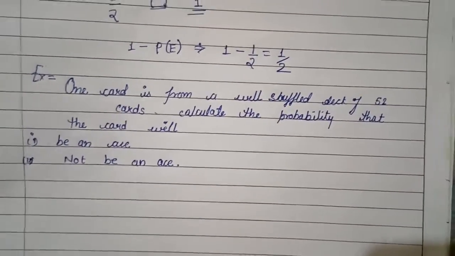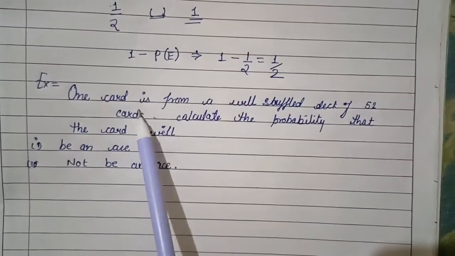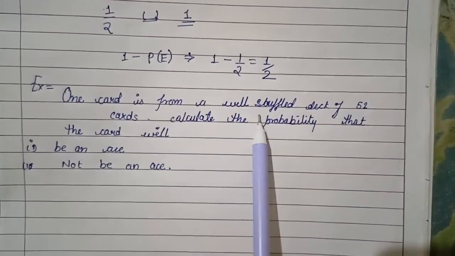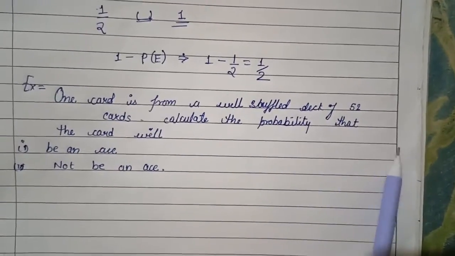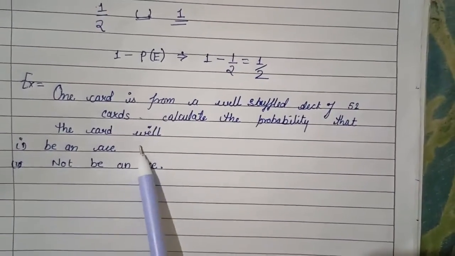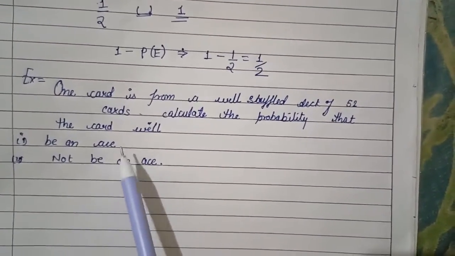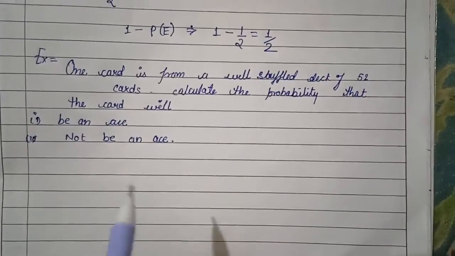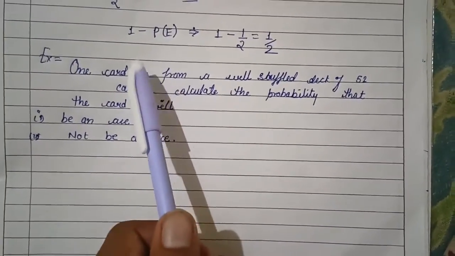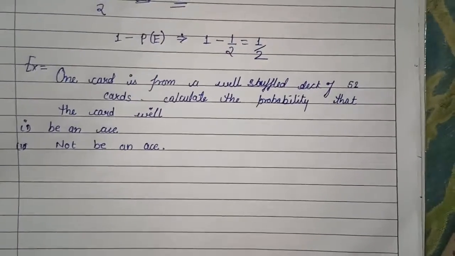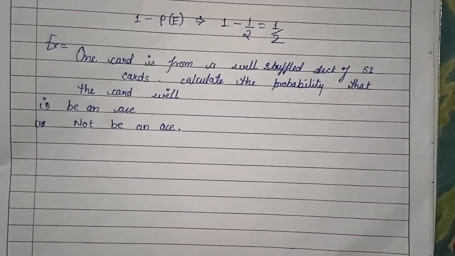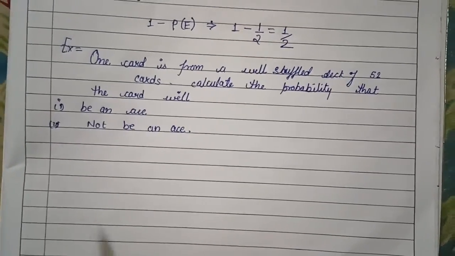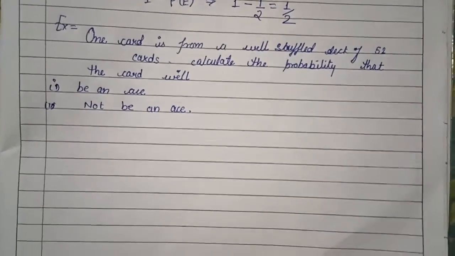Now the question is, one card is drawn from a well shuffled deck of 52 cards. Calculate the probability that the card will be an ace or not be an ace. We have learned about the deck of cards in our previous video, so you can go and check out that video first of all. After that we will solve this query.